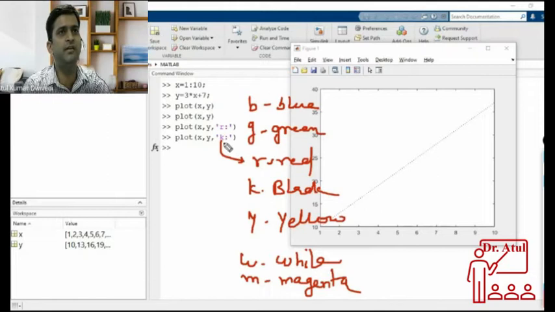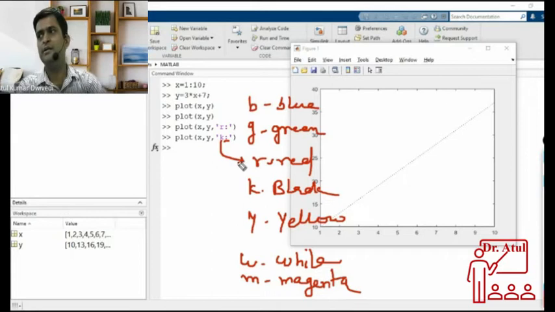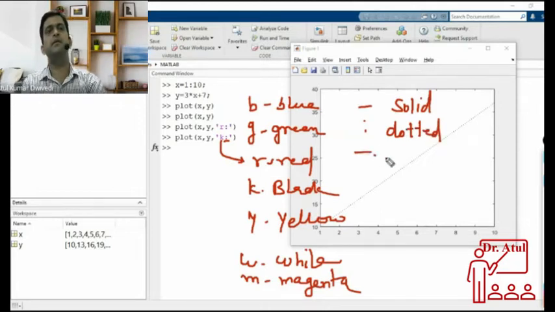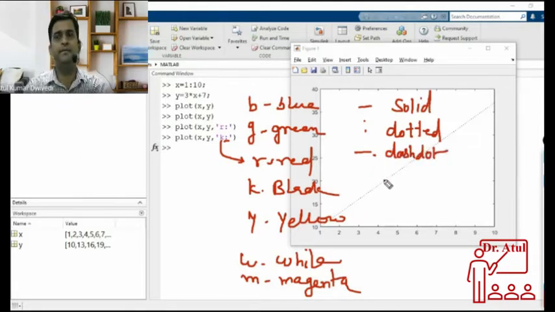A second thing I'm doing here is changing the type of line. If you want a dotted line, then you have to write the colon. Solid line will come automatically, or you may use a dash for a solid line if you want to change the line. This colon gives the dotted line that is coming, and this dash and dot will do dash-dot, meaning one dash and then a dot, one dash then a dot, like that.